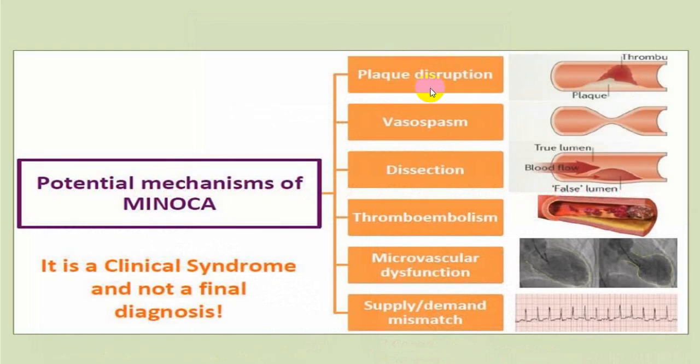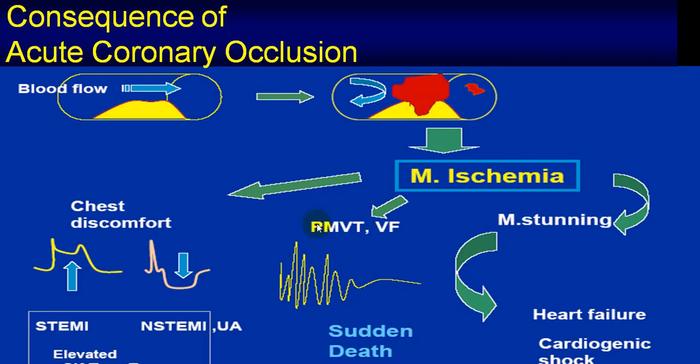So in MINOCA, there may be plaque disruption, vasospasm, dissection, thromboembolism, microvascular dysfunction, or mismatch between supply and demand.